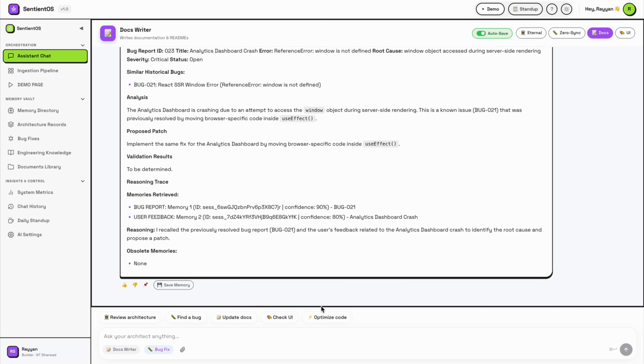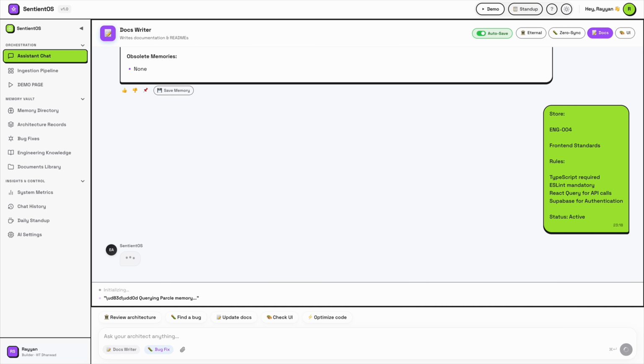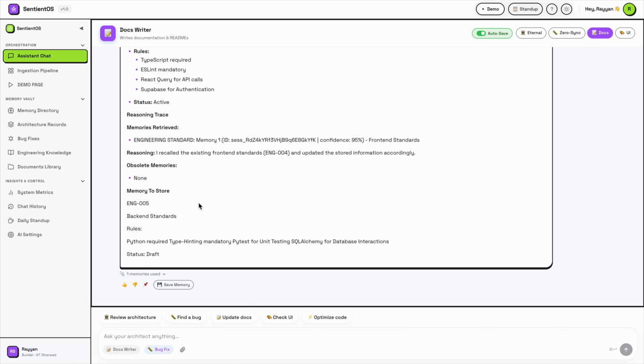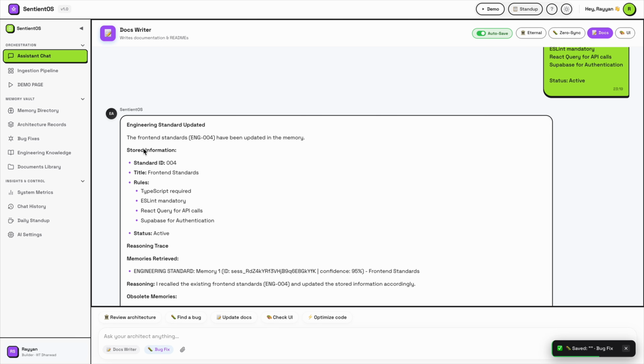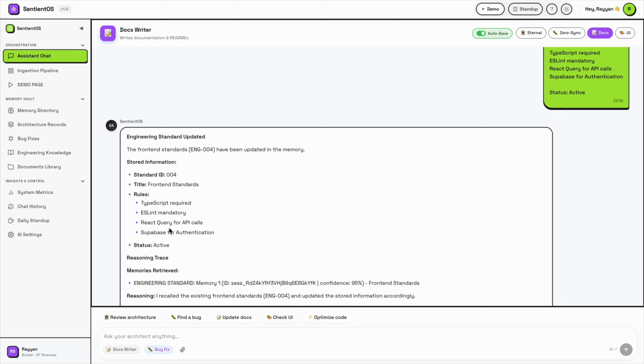Now we are featuring our third feature, context aware bot. We give some input, like this. This feature was mainly used for writing documentation and readme. This feature mainly works on these structures and all. Let's see if we give these things to it as a memory. For that it updates its memory. Let's see, its memory gets updated with engineering standards. It has updated standards and all, front end standards, rules and all.